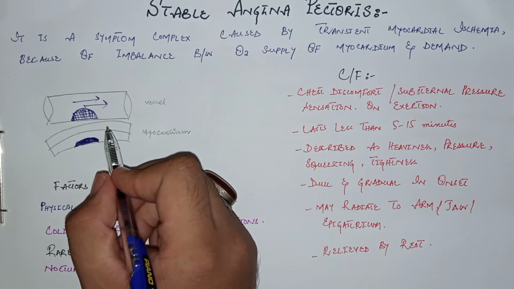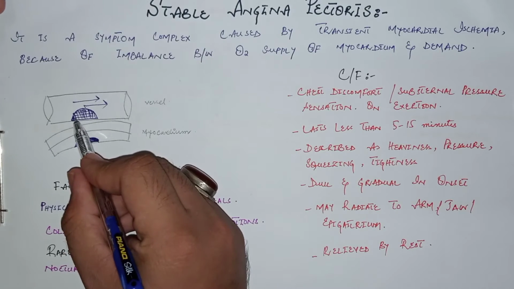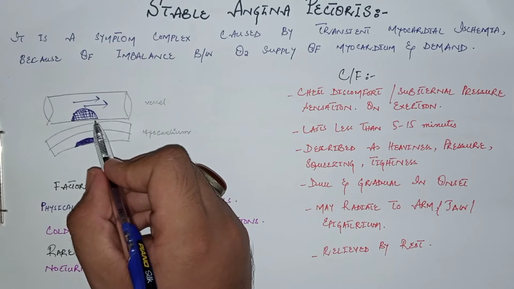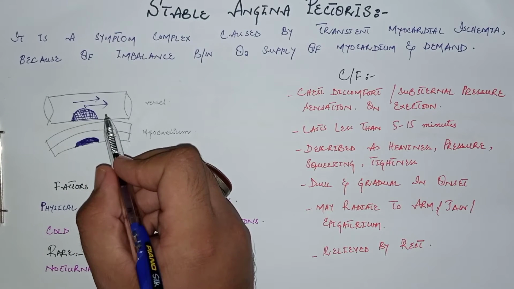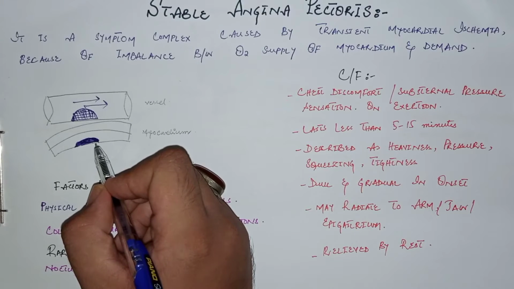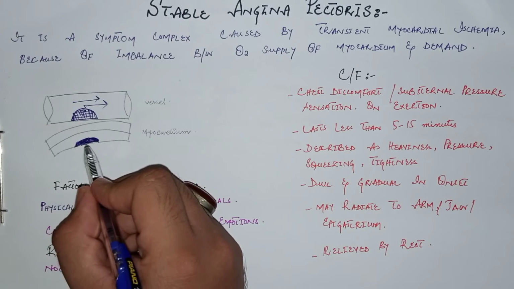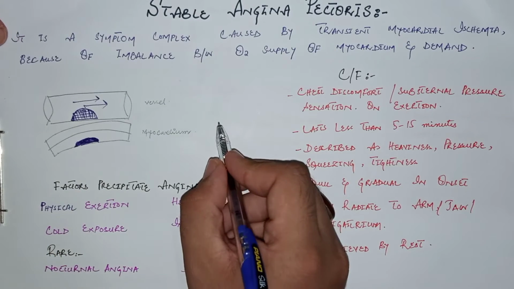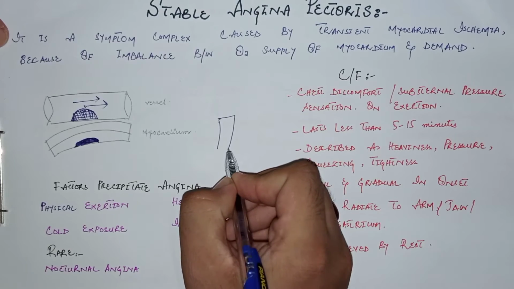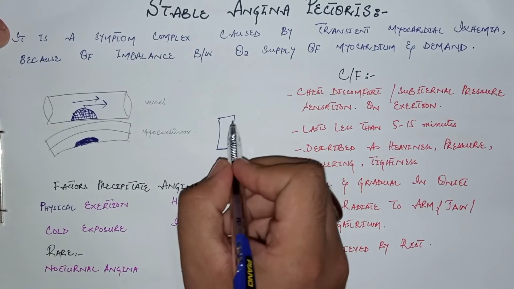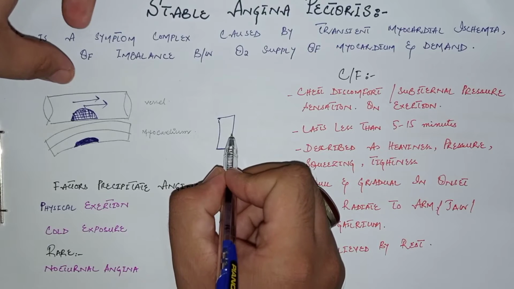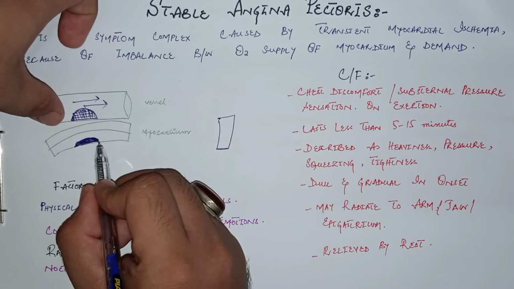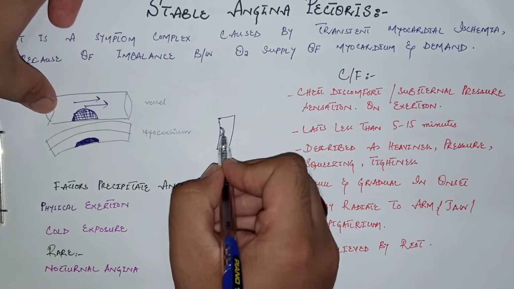Remember that during the resting stage, the atherosclerotic plaque does not cause a problem, but the oxygen supply is compromised only during exertion or exercise and causes this subendocardial myocardial ischemia. The most important point to be remembered here is the rule, as we have discussed previously in the ECG section, that when there is decreased oxygen supply and decreased blood supply to the myocardium, the first area to be affected is the subendocardial myocardium, which is near to the endocardium.